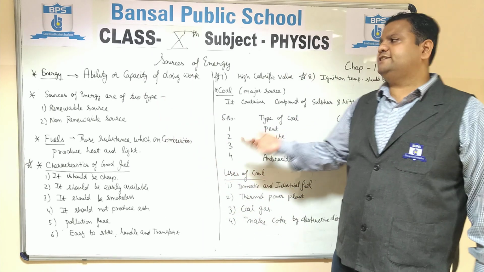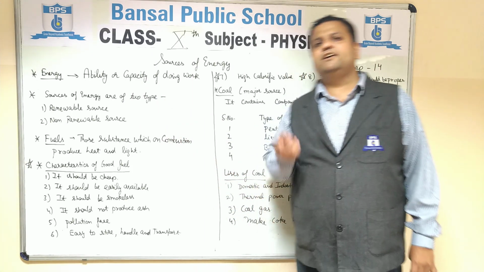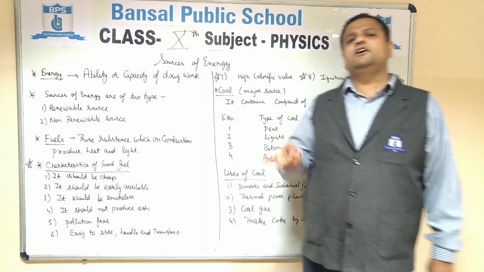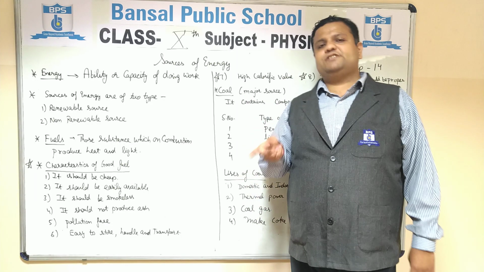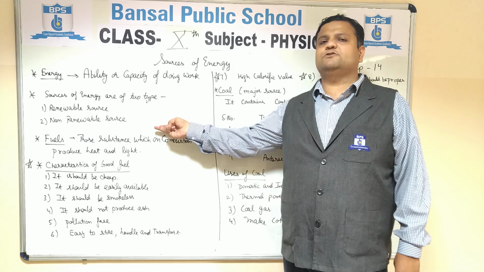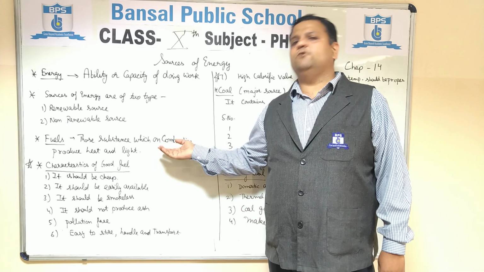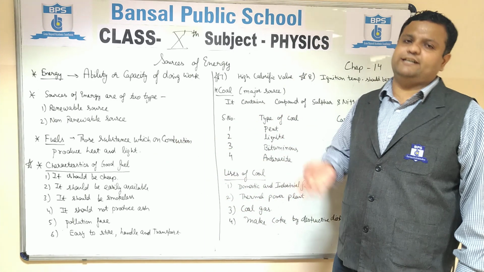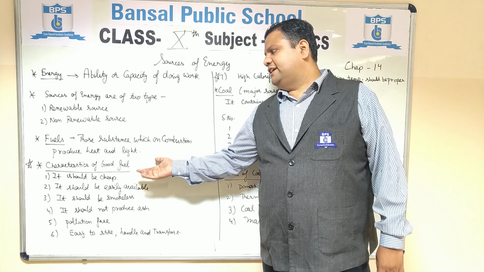What is energy? Energy is the ability or capacity of doing work. There are two types of sources of energy: renewable and non-renewable. Renewable sources cannot be exhausted in the near future, and non-renewable sources are exhausted in the near future. Then we discussed fuels. Fuels are those which on combustion produce heat and light, that is energy. So it is also a source of energy.